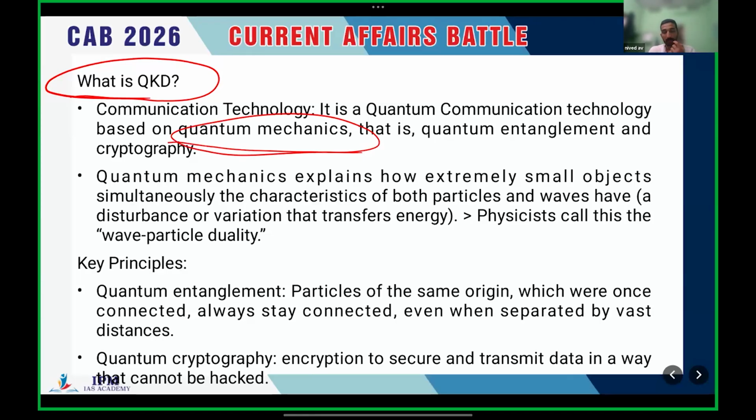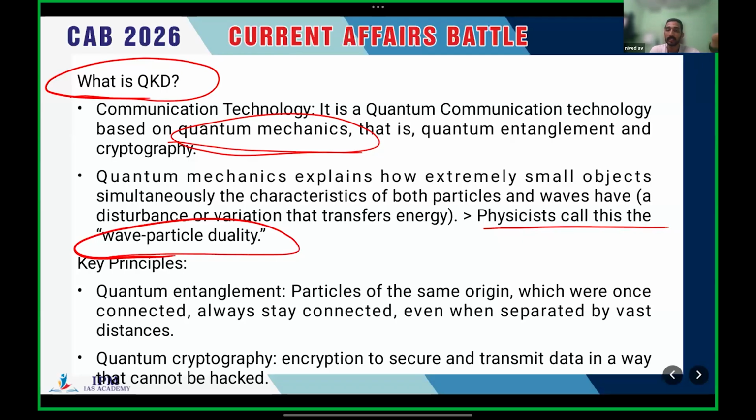If I am trying to explain this, some extremely small particles simultaneously have the characteristics of both particles and waves. They call it wave particle duality, which means they act as both waves and particles.